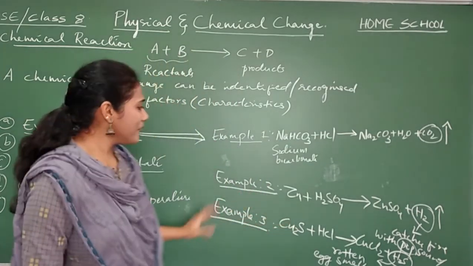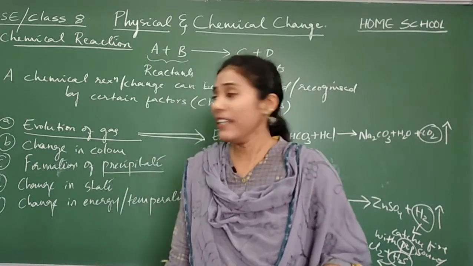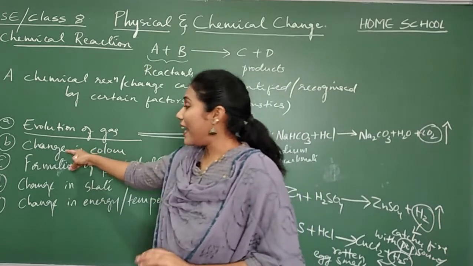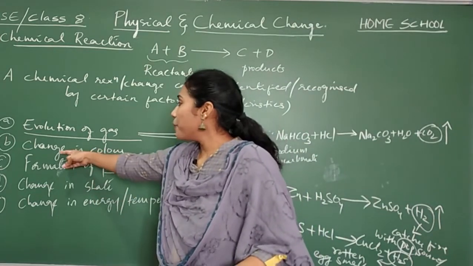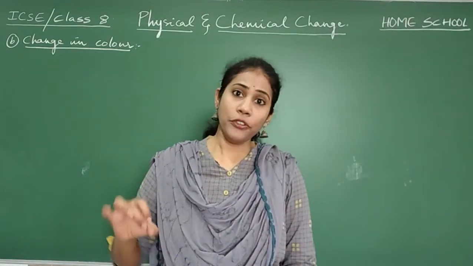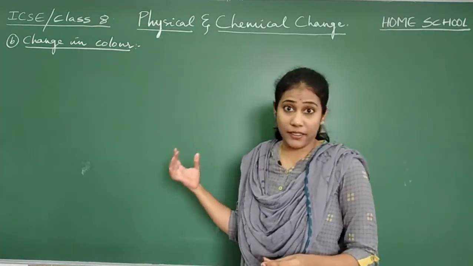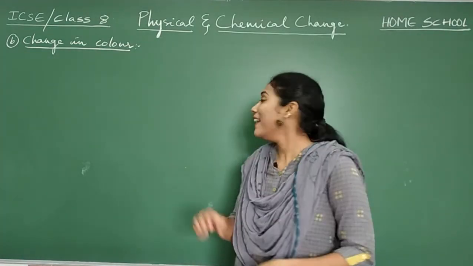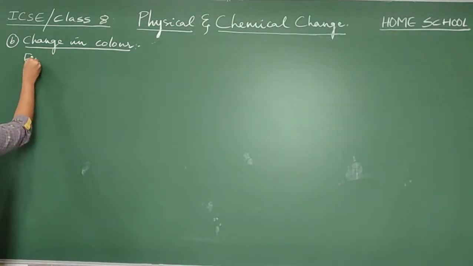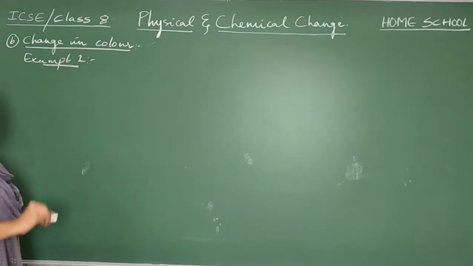And this is how you can identify a chemical reaction with the help of the liberation of gas. Now we will go for identifying a chemical reaction with change in color. Whenever a chemical reaction happens, you will observe a change in color also. That way also you can identify the happening of a chemical reaction. The first example we study here is example 1. A very important example and a very important reaction also.